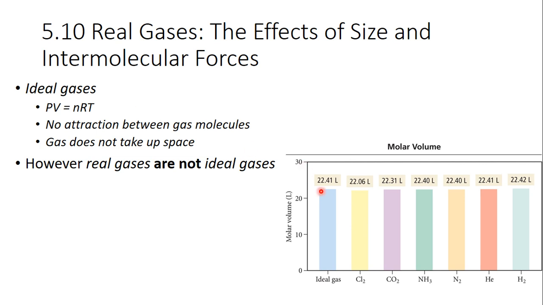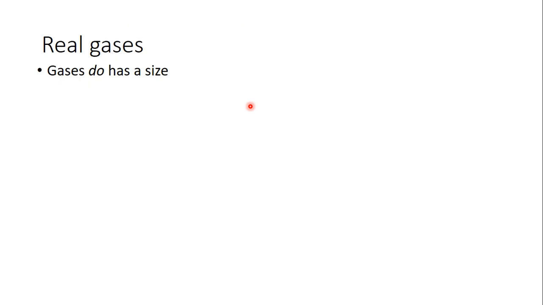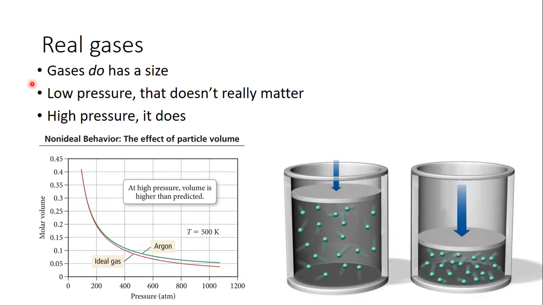So let's look at ideal gas molar volume. If you look at 6 different gases, they're all roughly right around 22.41. So it's a very good assumption that they interact like ideal gases. We just have to be aware that real gases are not ideal, because real gases do have size. At low pressure, their size doesn't matter, but at high pressure, it really does.